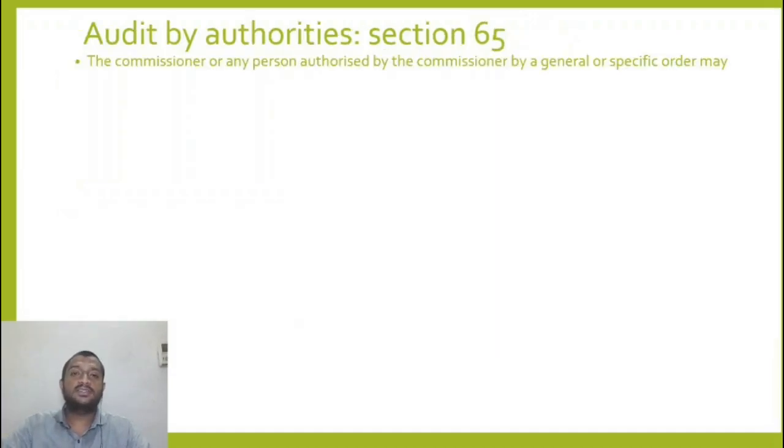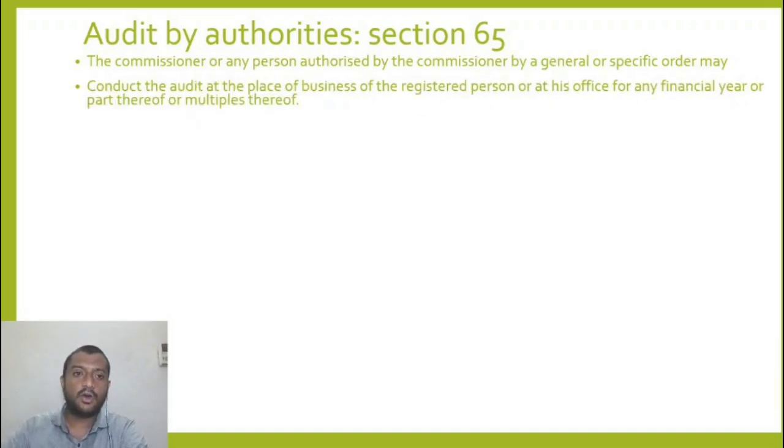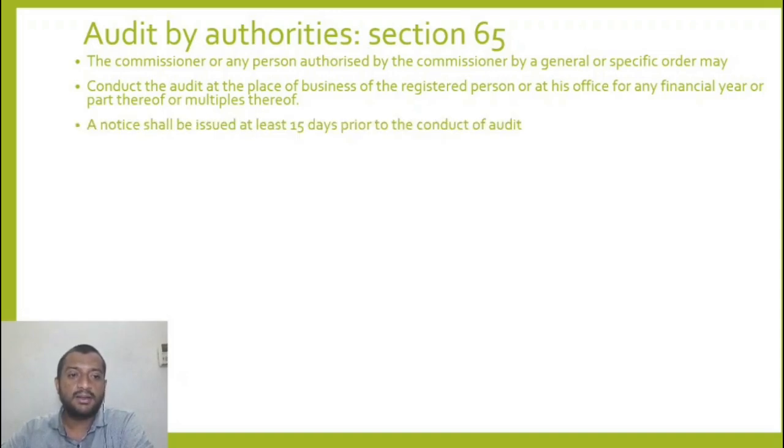Right, audit by authorities. Now the commissioner or any person authorized by commissioner by general or specific order may conduct the audit at place of business of the registered person or at his office for any financial year or part thereof or multiples thereof. So there has to be the commissioner involved. Either he has to do it himself, or he has to authorize some officer subordinate to him, be it the joint, additional, deputy, assistant, to conduct the audit.